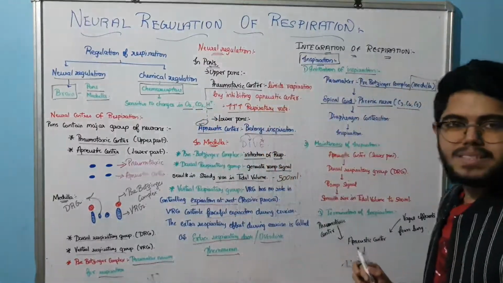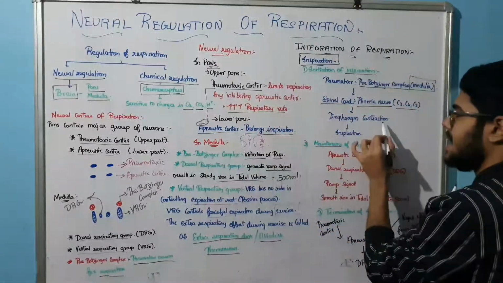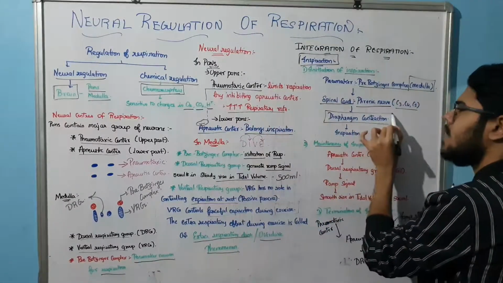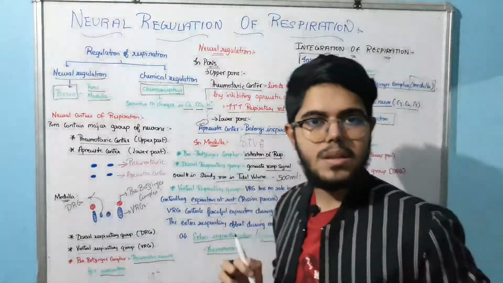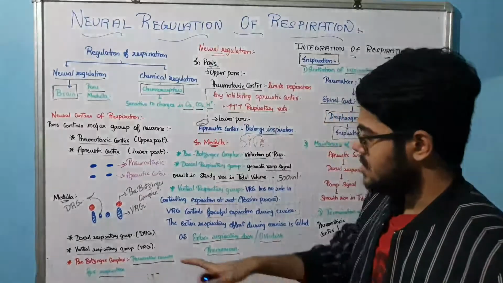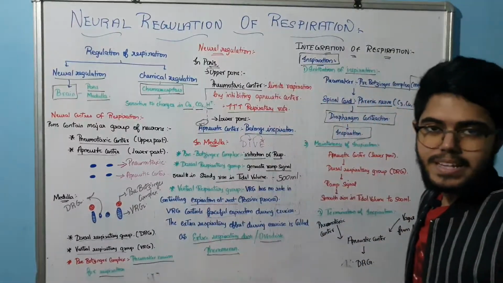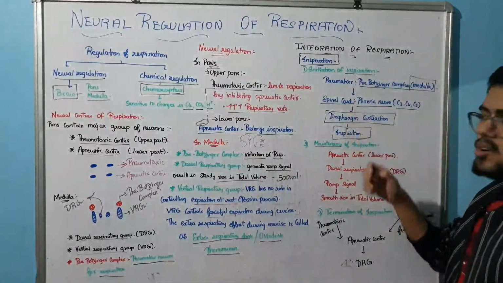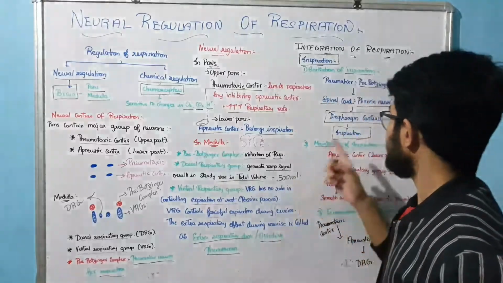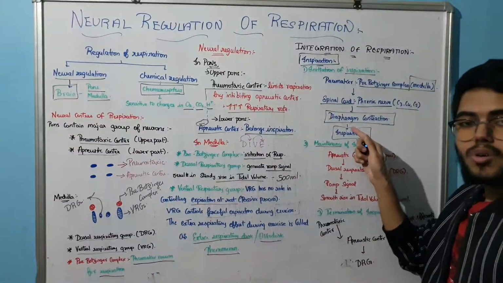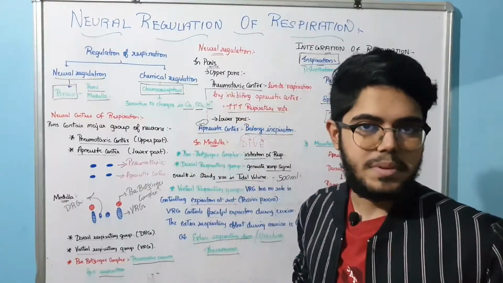Now what is going to happen, sir? There will be a contraction of the diaphragm. If there is contraction of the diaphragm, absolutely it is going to cause inspiration. Very simple. So what we learned: the pre-Bötzinger complex initiates, acting as a pacemaker, and then the spinal cord, the phrenic nerve with root value C3, C4 and C5, causes contraction of the diaphragm, and then our inspiration takes place.